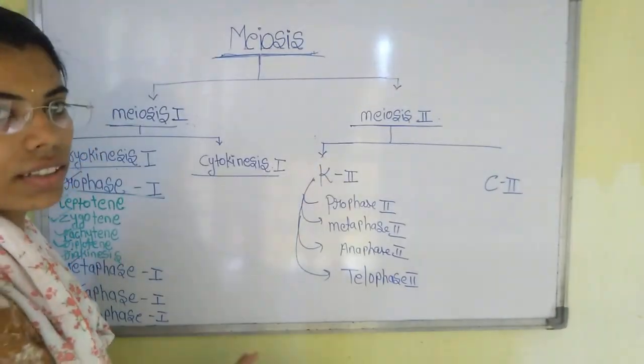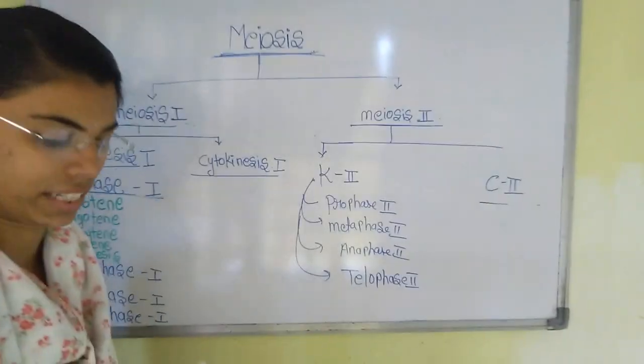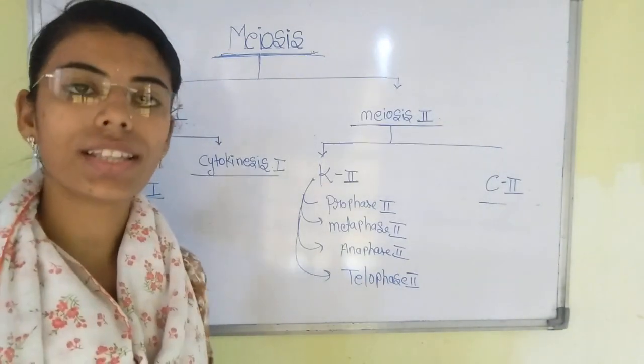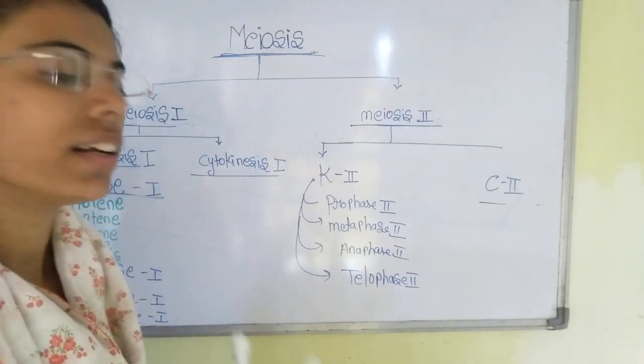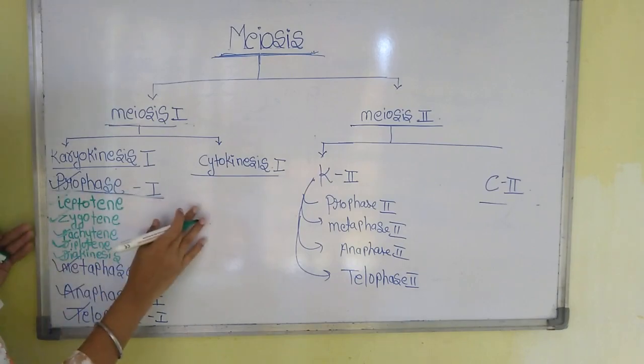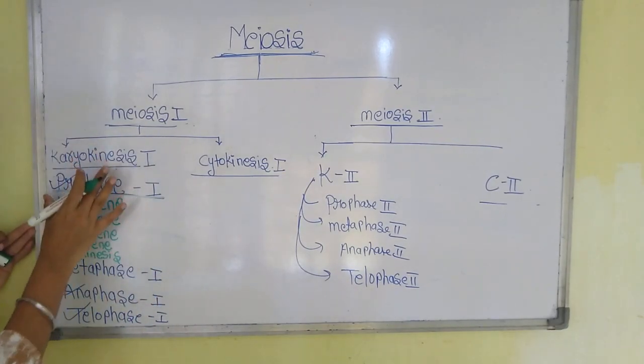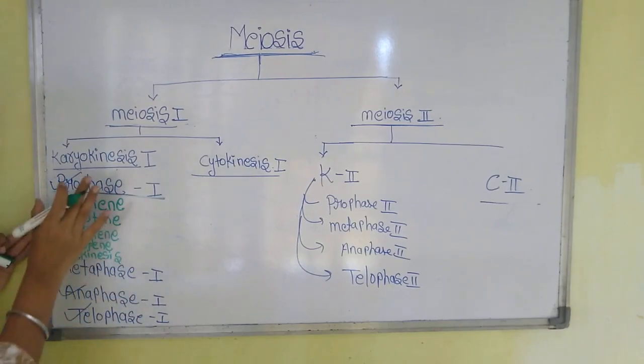After this, cytokinesis 2 will take place. Now, in today's class we have to study the details of prophase 1, the 5 steps in prophase 1 and how they occur.